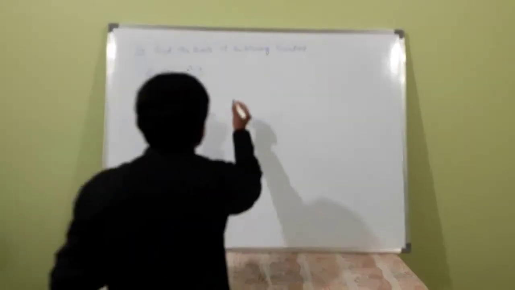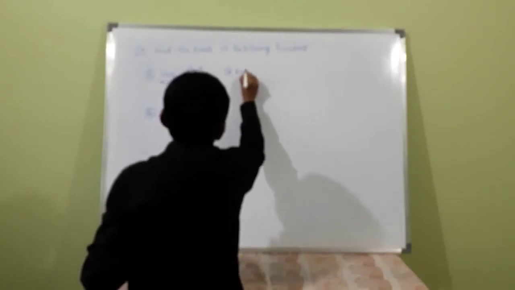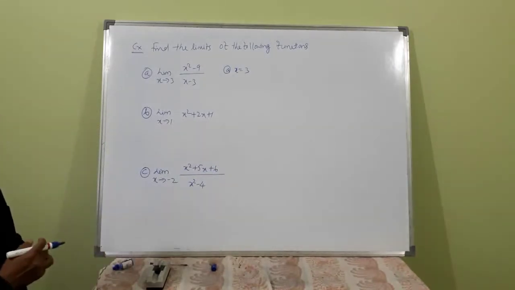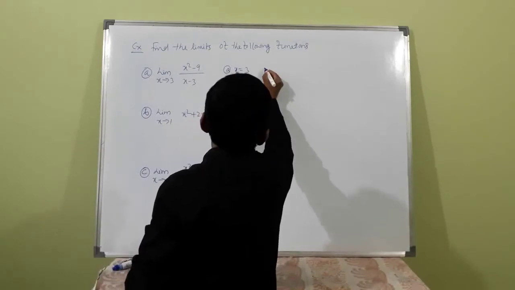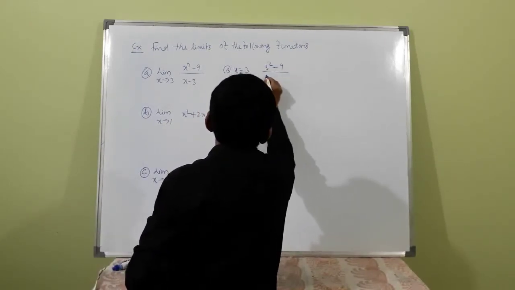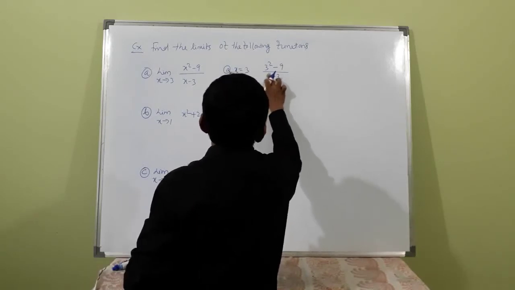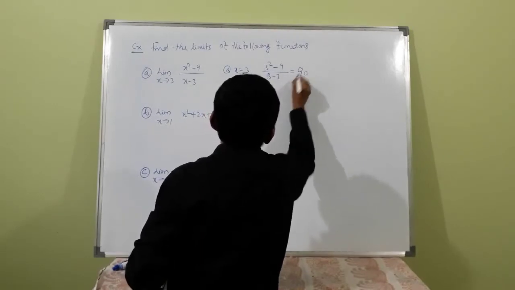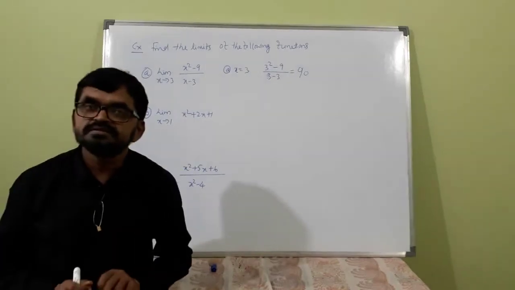At x equal to 3, suppose we take x equal to 3, what happens? x square is 3 square minus 9, divided by 3 minus 3, or this is 0 divided by 0. What is the value of 0 divided by 0?